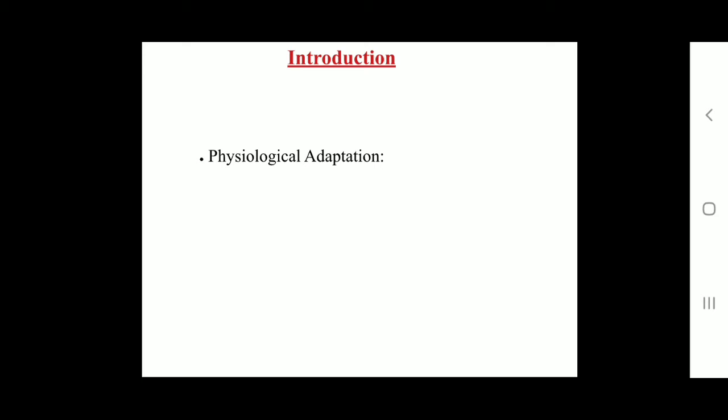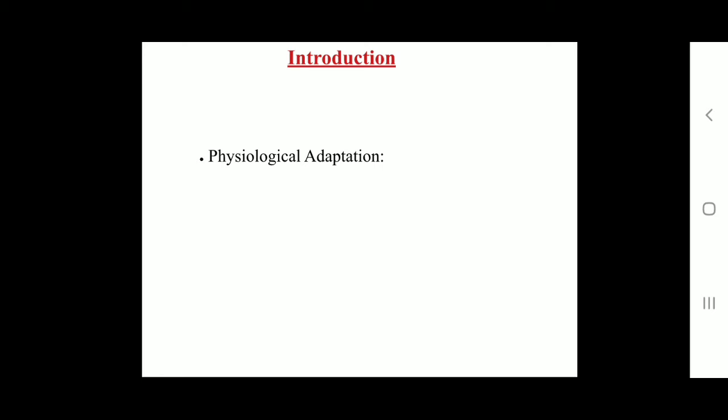The term ecology was coined by combining two Greek words. Oikos means house or dwellings, place, and logos means study, to denote a relationship between the organisms and their environments. In physiology, adaptation is often used to describe an individual organism's phenotypic adjustments to its environment.